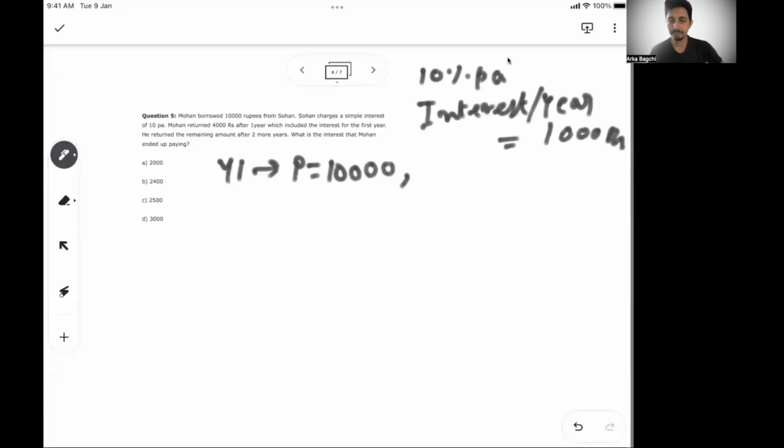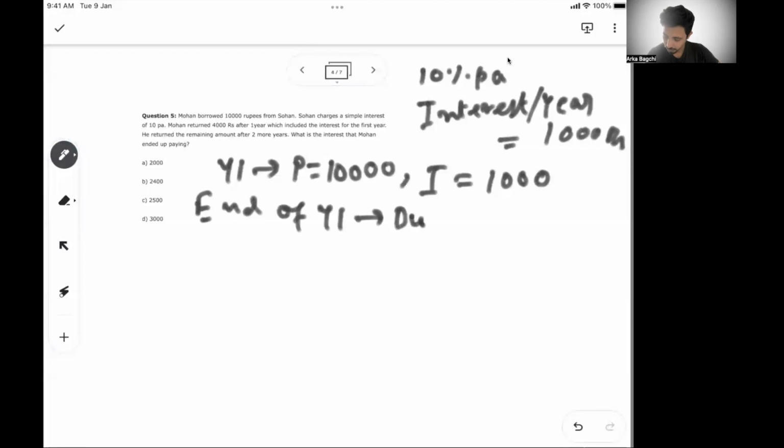To start with, interest is 1,000 rupees. So at the end of year 1, your due is how much? Your due is 10K plus 1K. 11K is the due, right?